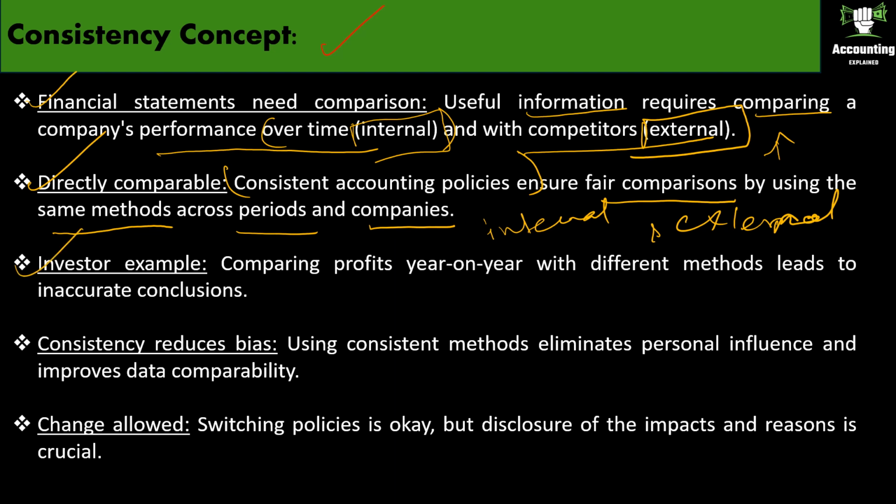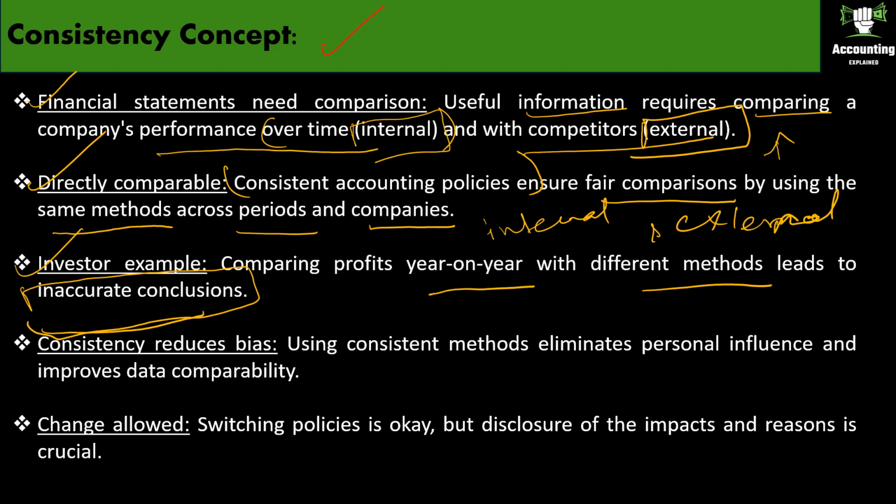Okay. So next, investor example. Comparing profits over one year, that is this year to the next year, year on year, with different methods leads to inaccurate conclusions. If one company is using a different method to calculate profit than another, then comparing their statements wouldn't be accurate and it will lead only to inaccurate conclusions.